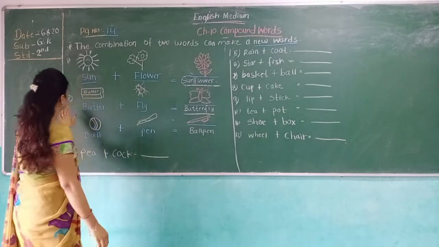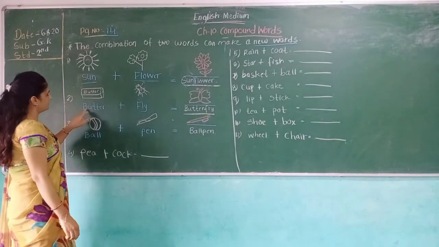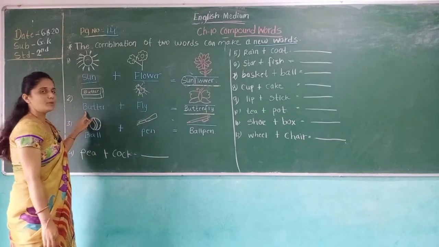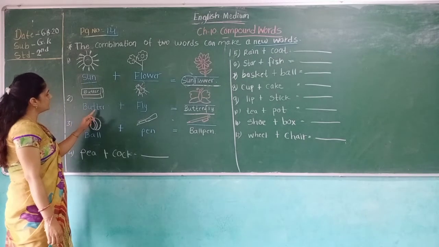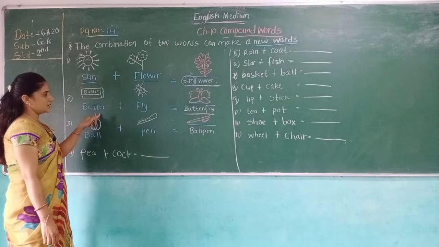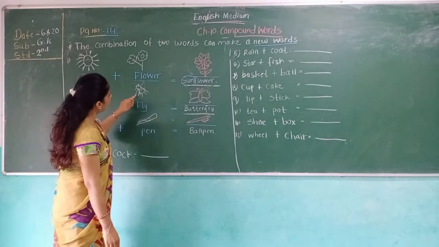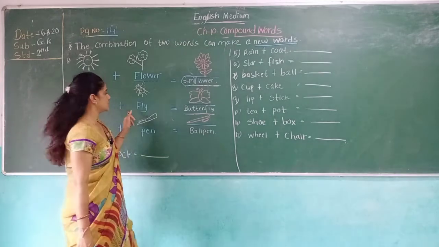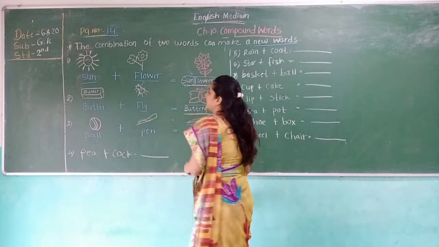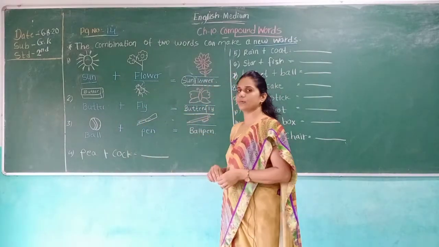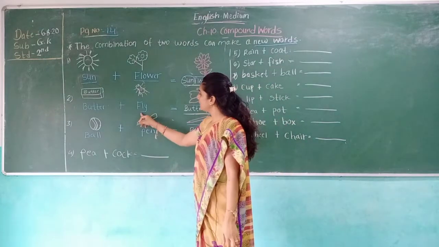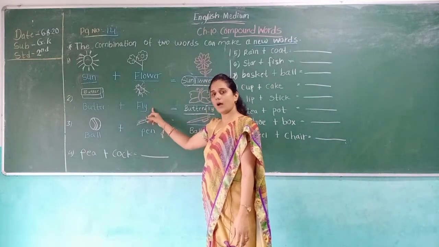Second is butter, what you eat. B-U-T-T-E-R, butter, and this is the fly. This fly flies in our home and also outside, on roadside food. This is the house fly.